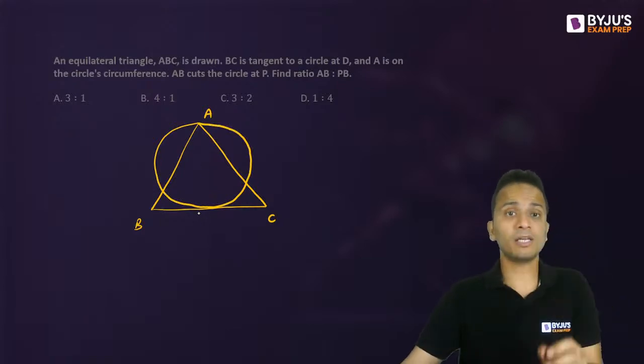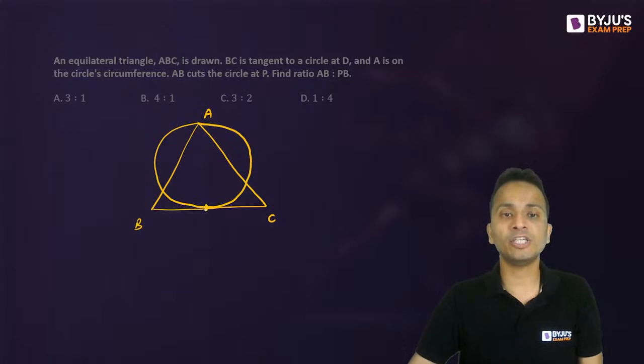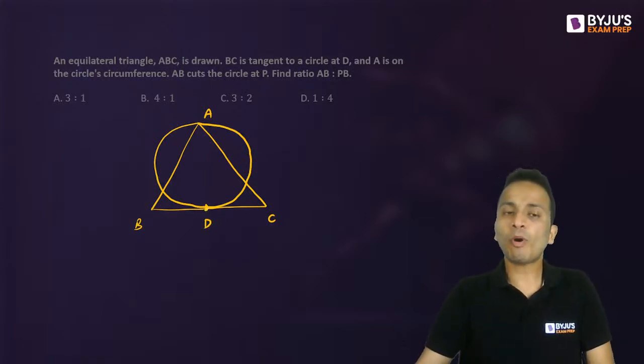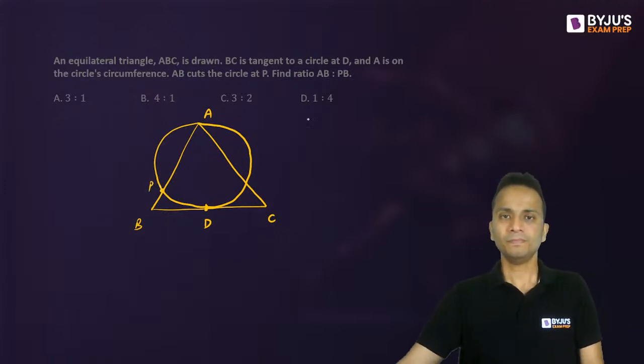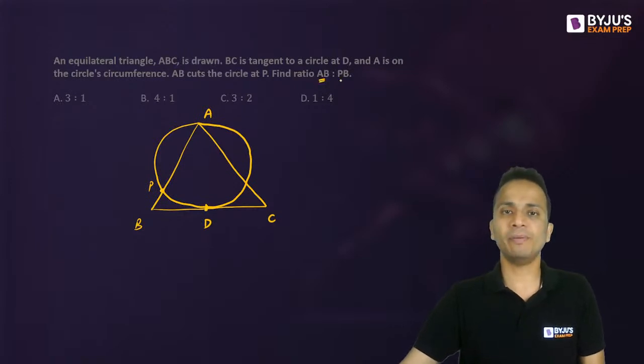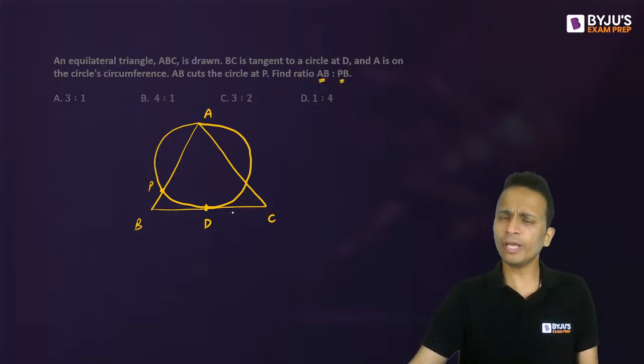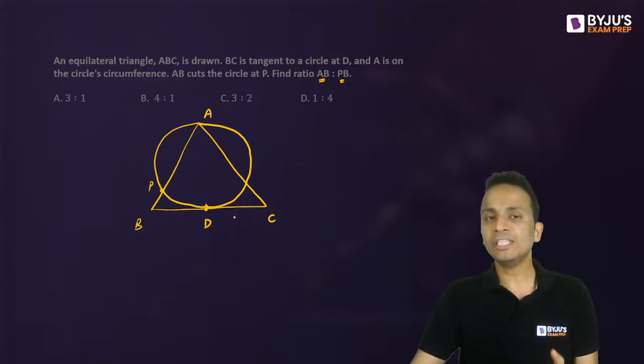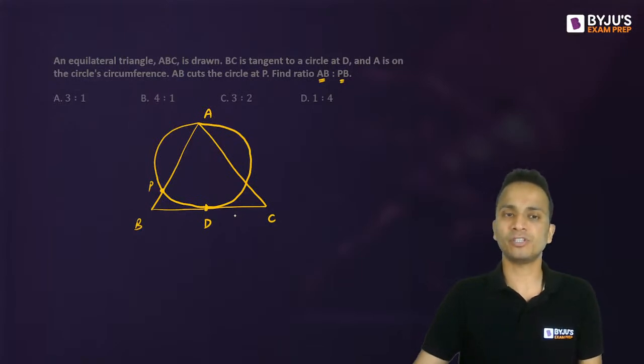So I'll draw a circle like this. It is tangent to BC at point D. Now, one important thing is this point D will be the midpoint of BC. Also, this circle is passing through AB and cutting at point P. And we have to find the ratio of AB and PB. Today only, just before starting the questions, I have told you one property which is related to the tangent and the secant of a circle.